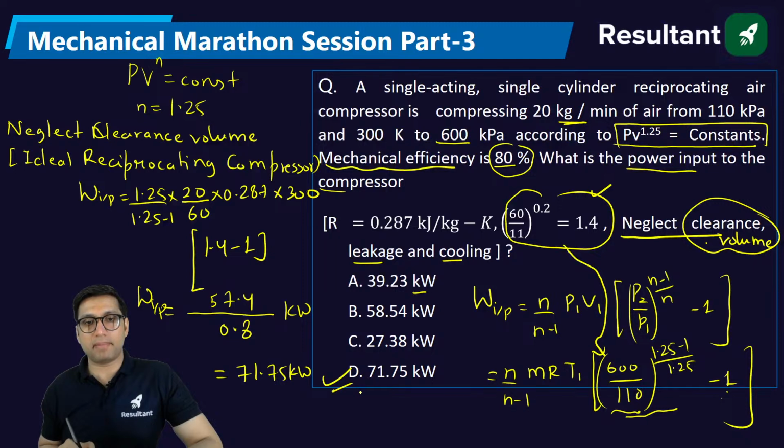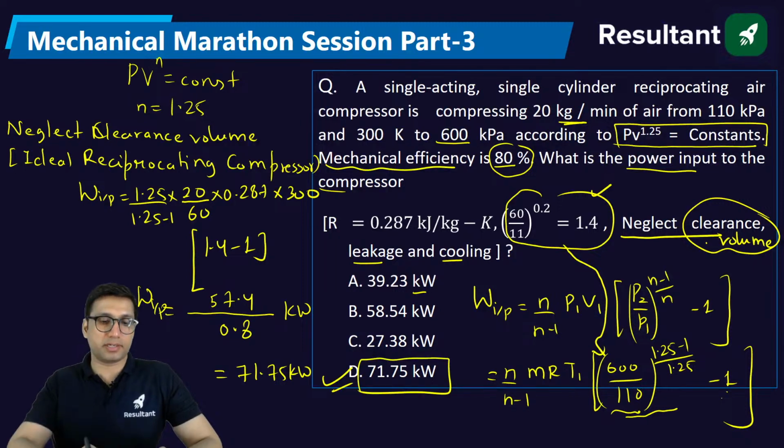So we have to take mechanical efficiency into consideration. All right, so the answer will be option D, because mechanical efficiency is given, we have to divide by 0.8 to get the actual power input, 71.75 kilowatt.